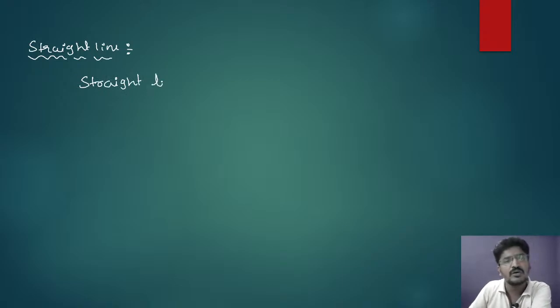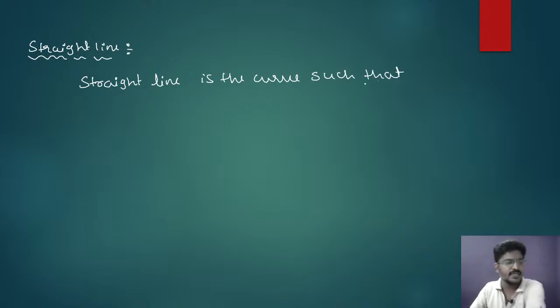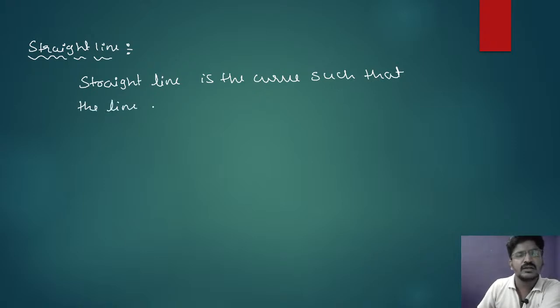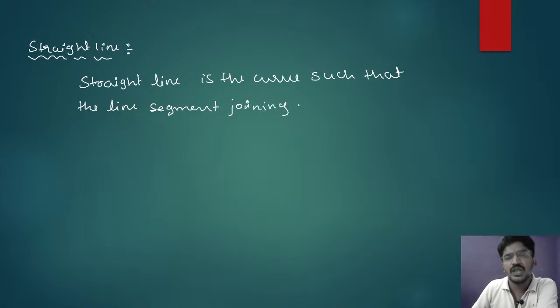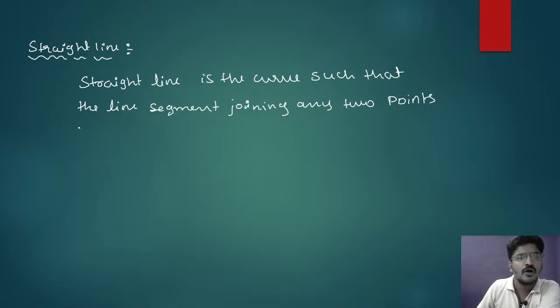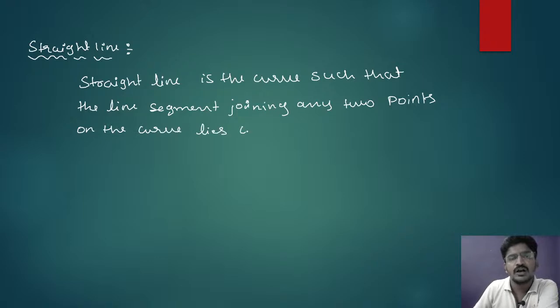Straight line is the curve such that the line segment joining any 2 points on the curve lies completely on the curve.